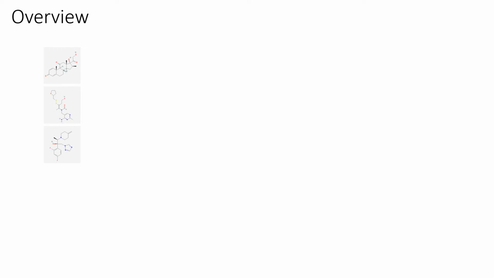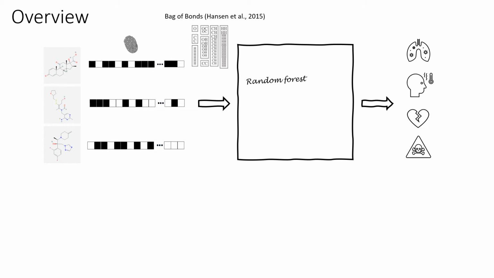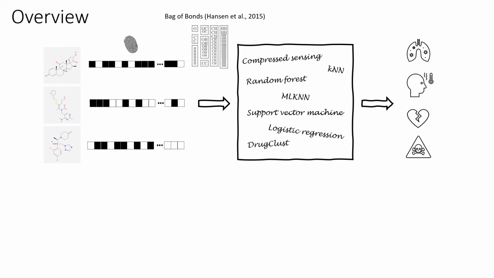First, most methods translate them into a binary vector called a molecular fingerprint. There are other ways we're looking at to do this, for example, a bag of bonds representation borrowed from natural language processing. But we're sticking with fingerprints for now. So next, we feed these vectors into a machine learning model, like a random forest, that predicts its side effects. But we're interested in taking a holistic view, so we actually run a bunch of models all together.